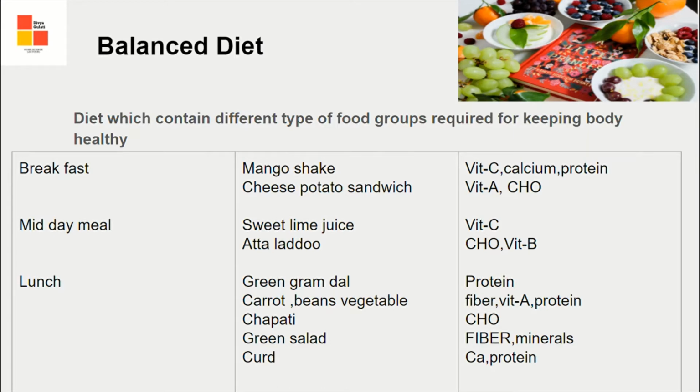Chapati, again carbohydrate because of the wheat flour. Green salad, that gives minerals and fiber. Curd is there because it is a milk product, so it gives calcium and protein.